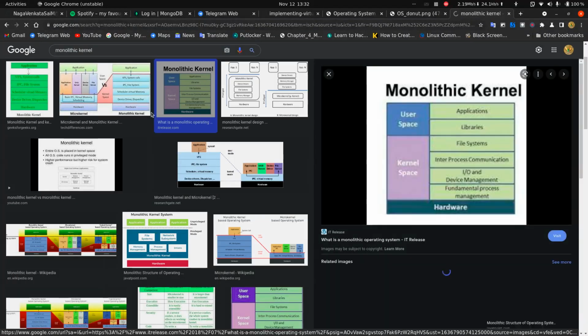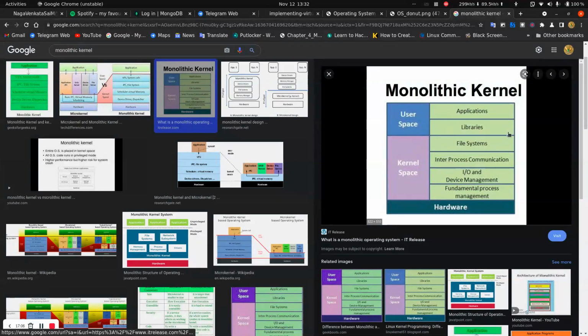Okay, this is a monolithic kernel. In one cell it consists of the user space, kernel space, libraries, hardware, everything in just one kernel, I mean one single pouch. So everything is included in a single thing, and it makes it difficult for us to debug this.